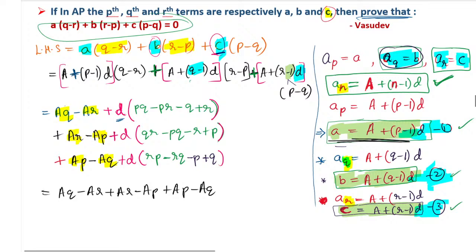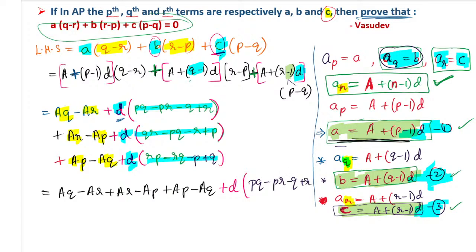Now the next part is that D is common everywhere. So the whole D I will take common, and everything else I will write inside the bracket. I am keeping a plus D outside the bracket, and everything left I will write inside. So inside I have PQ minus PR minus P plus R. Since it is inside the bracket, it is better to write it down below and continue.